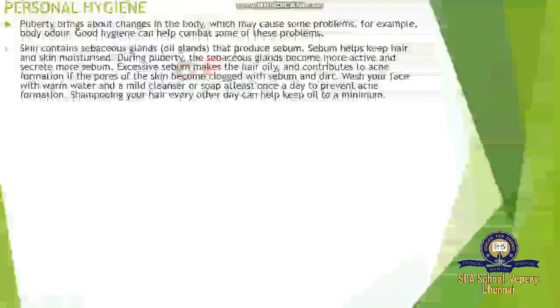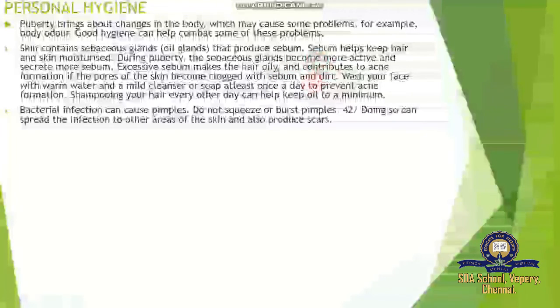Excess sebum makes the hair oily and contributes to acne. What's the meaning of acne? Acne means mostly infected sebaceous glands that develop red pimples. Next we have one picture given here. So acne will appear.